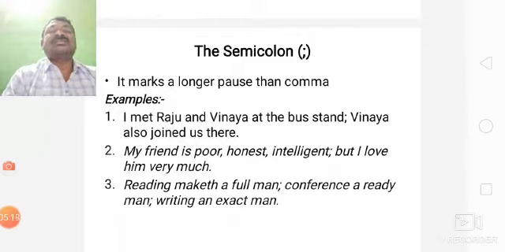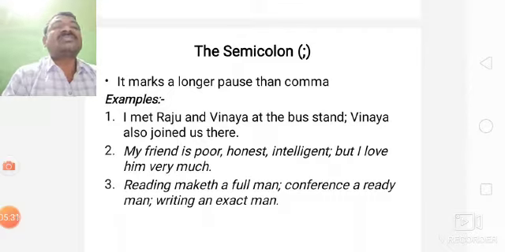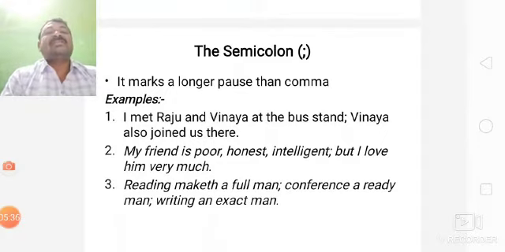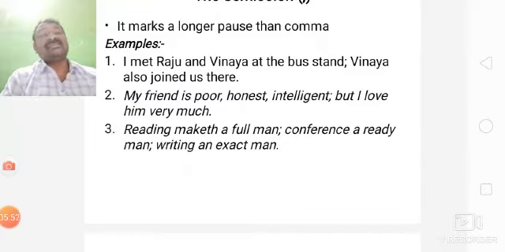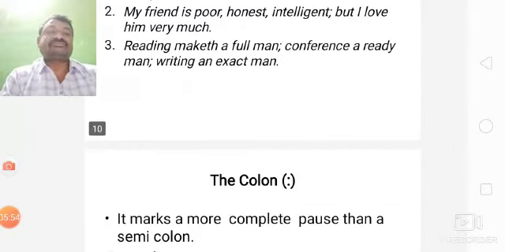Then my friend is poor, comma, honest, comma, intelligent, semicolon. Then it joins, but I love him very much. By using semicolon, we join one more sentence, that is, but I love him very much. Okay. Then reading makes a full man, conference a ready man, writing an exact man. Here: reading makes a full man; conference a ready man; and writing an exact man. At last the full stop.